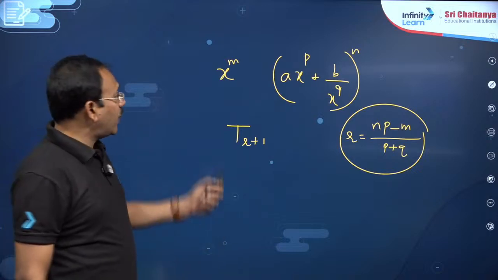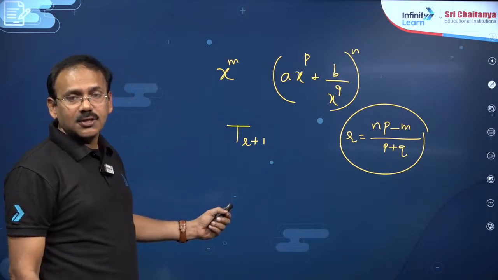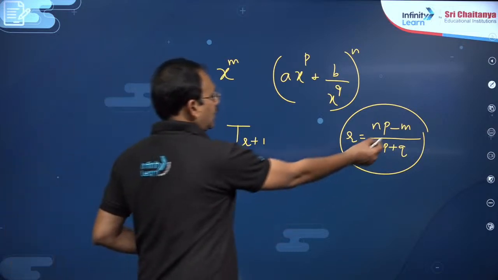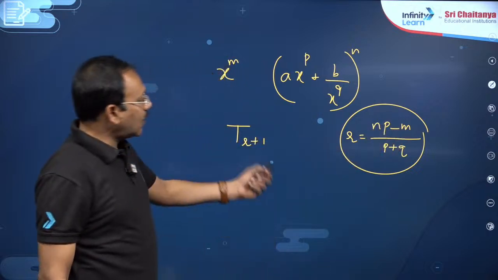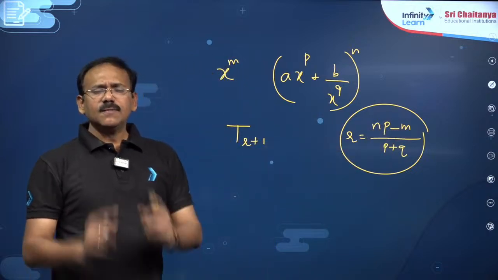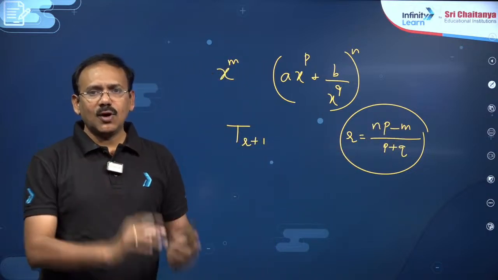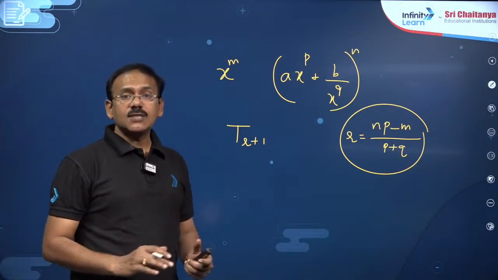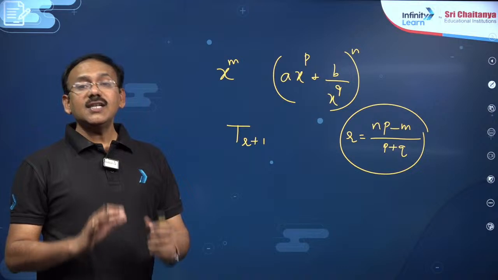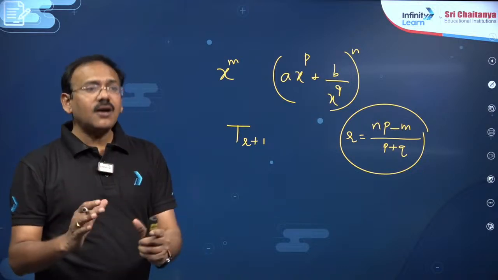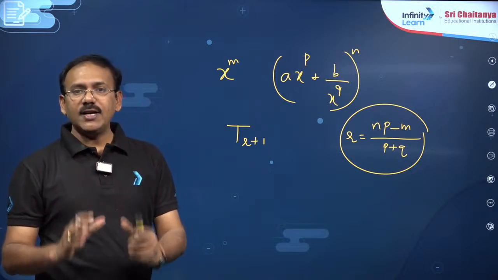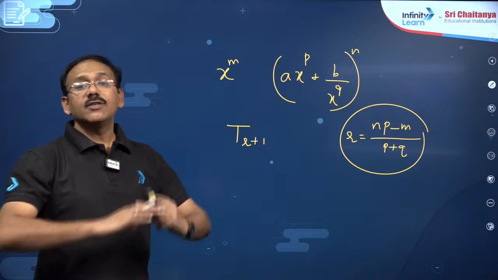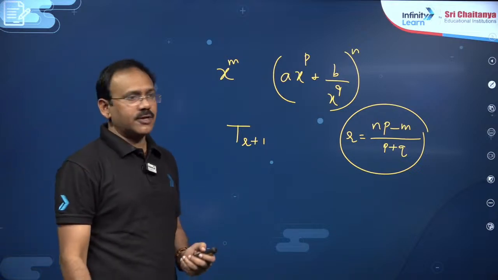And if you want to find the independent term or constant term or term without x, you have to treat m is equal to 0, so that r is equal to np by (p plus q). This single point is enough to answer the upcoming questions, right? So here you can see in this model almost 30% of the questions, one third of the questions, are based on finding coefficient of x power m only, which is very important, dear students.